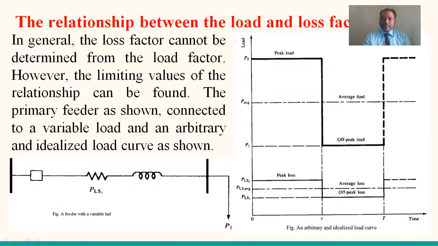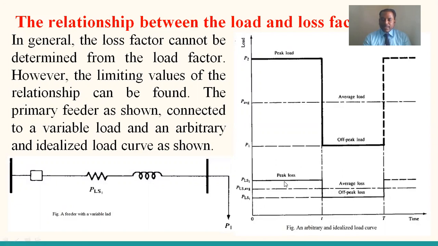This is about the load duration curve, peak load and off peak load, and simultaneously the loss is also associated with the load. Here we define the power loss as peak when the peak load is transferred to the consumers, and off-peak loss when the off-peak load is transferred to the consumer.